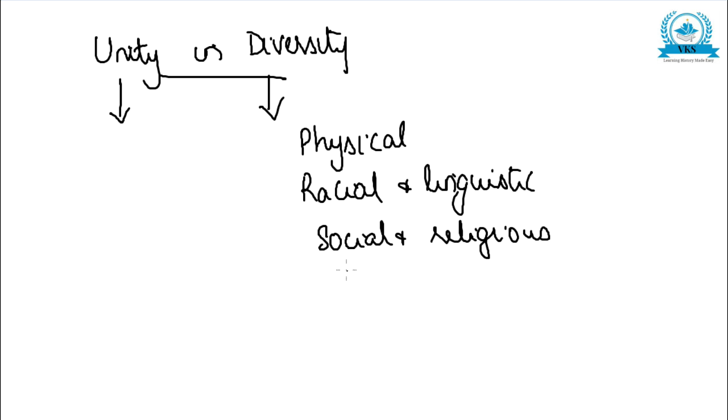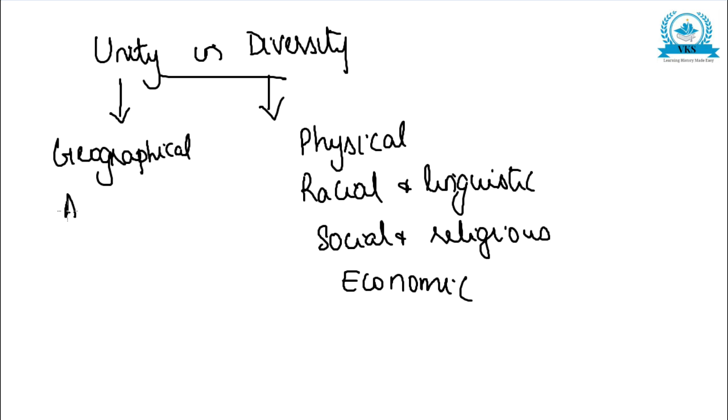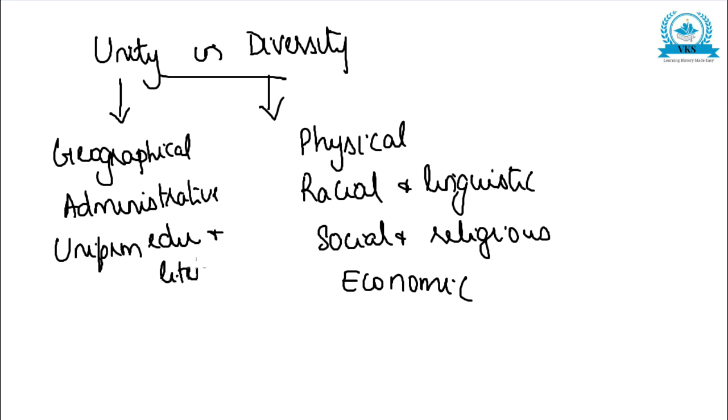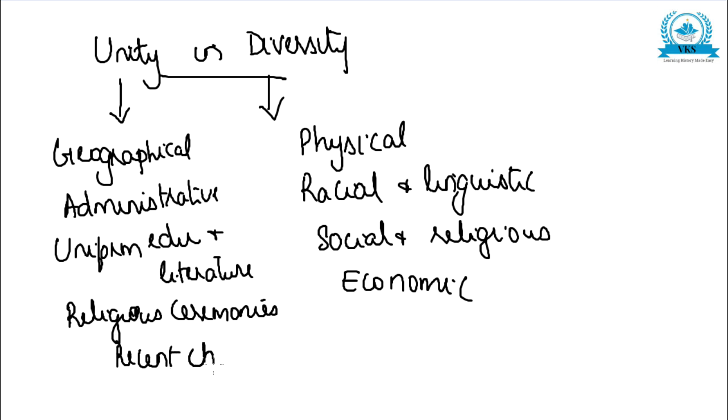Then we write about economic diversities, and we explain all these points. Regarding unity, we first start with geographical unity, then administrative unity, then uniform education and literature, and then we write about religious and social ceremonies, and last, recent changes.